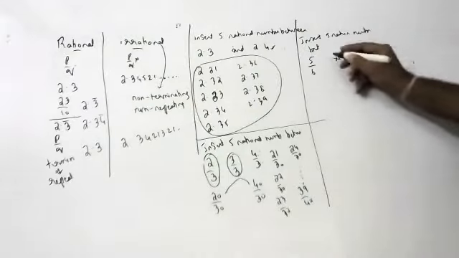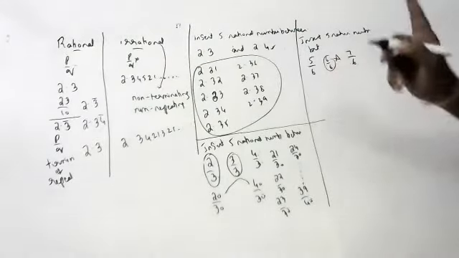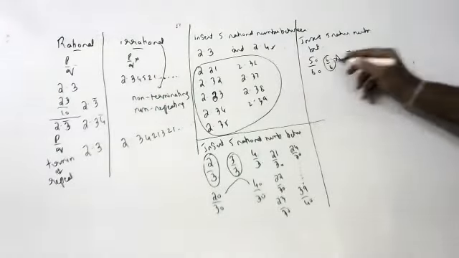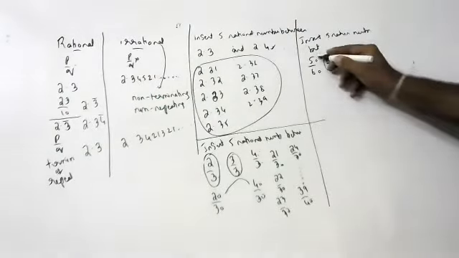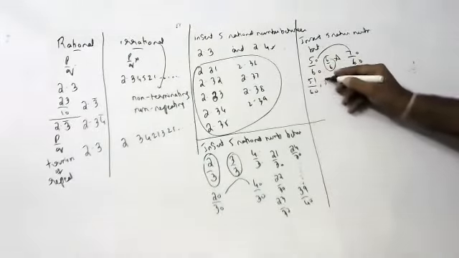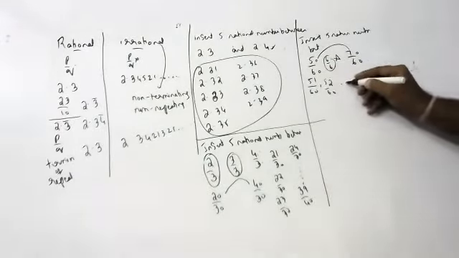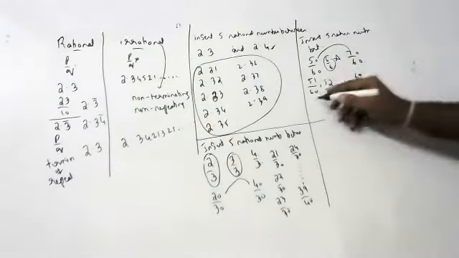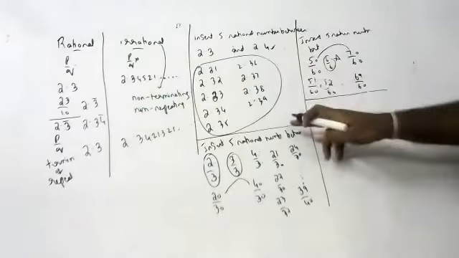Between 5 by 6 and 7 by 6, only 6 by 6 is there. We can't write more, so at that time multiply all of them with 10. Then between 50 and 70, how many numbers are there? 51 by 60, 52 by 60, up to 69 by 60. So many are there. This is easy.